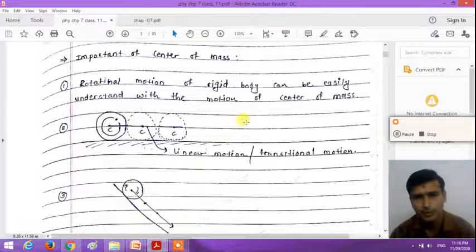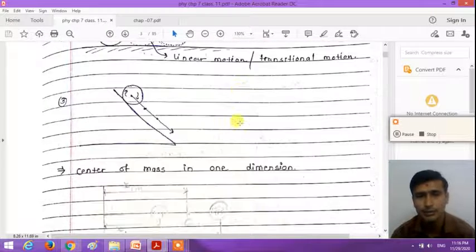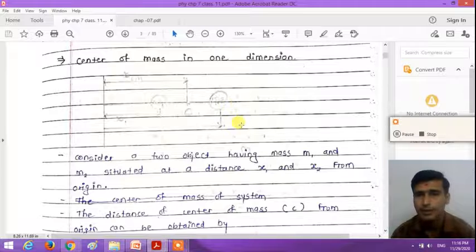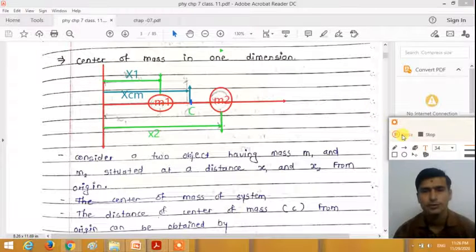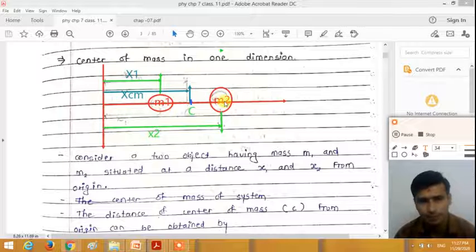In the first part of the chapter we understand the motion of the center of mass, but before that we will see how to calculate the center of mass of a system of particles in one dimension. How can we calculate the center of mass of two objects? After that we extend this theory to n objects. So consider two objects having different masses m1 and m2, situated at distances x1 and x2 from the origin.